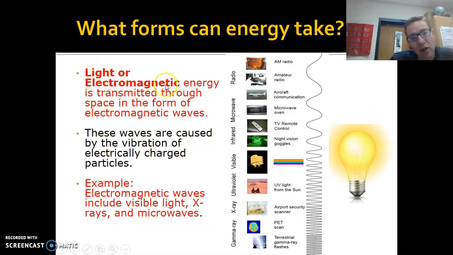Light or electromagnetic energy is energy transmitted through space in the form of electromagnetic waves. So when you see light coming from the sun, that is electromagnetic energy. These are all the different forms of electromagnetic energy or light waves. Some you can see, which is right here. That's all we can see, the ROY G. BIV. And some you can't, like ultraviolet, gamma rays, X-rays. You get those at the dentist, you can't see those. We're going to have a whole unit on this later on in the year.